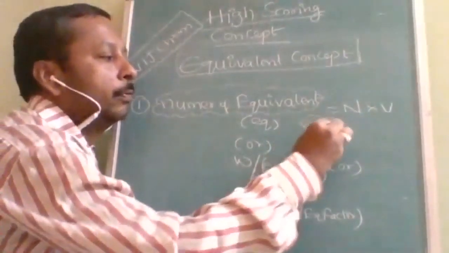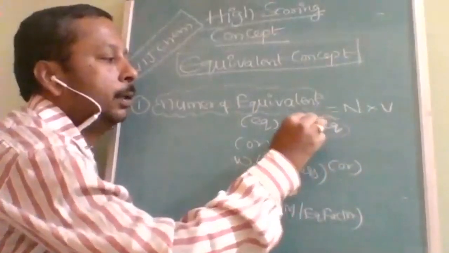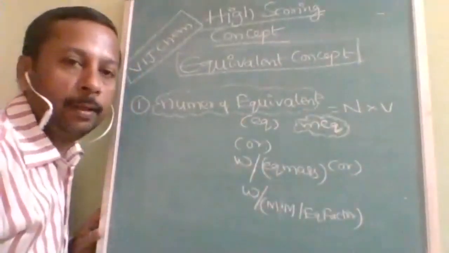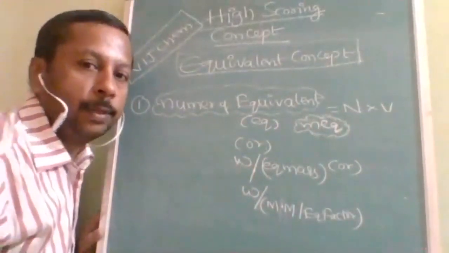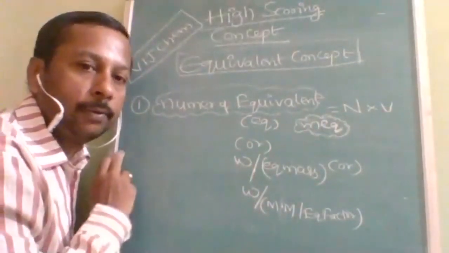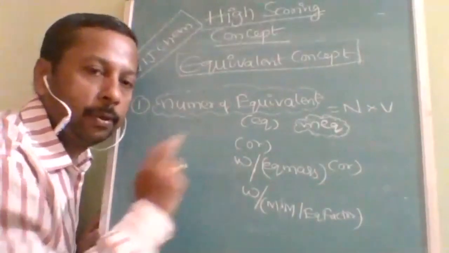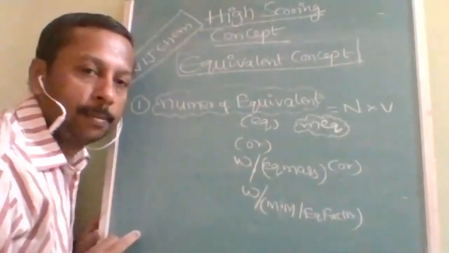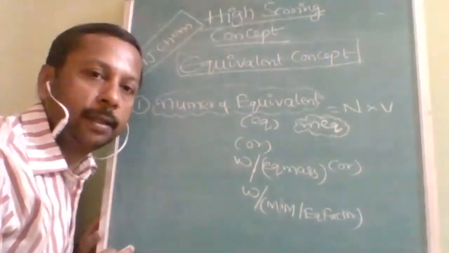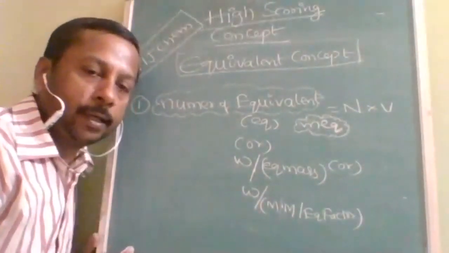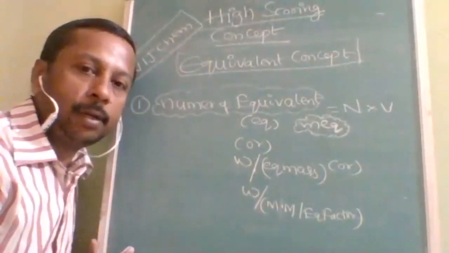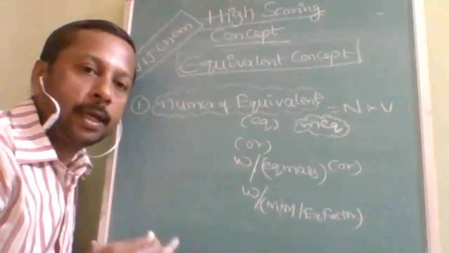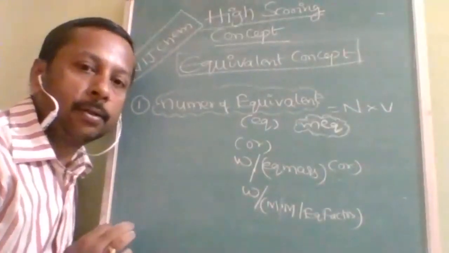When a reaction is complete, let it be a redox reaction or an acid-base reaction, the equivalents of all reactants must be equal to the equivalents of all products. That is the completion condition for any reaction, irrespective of the type of reaction. Each reactant's equivalents are equal to the other reactants' and to the products'.